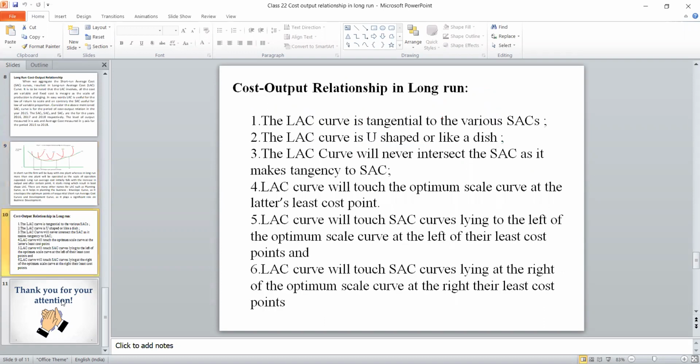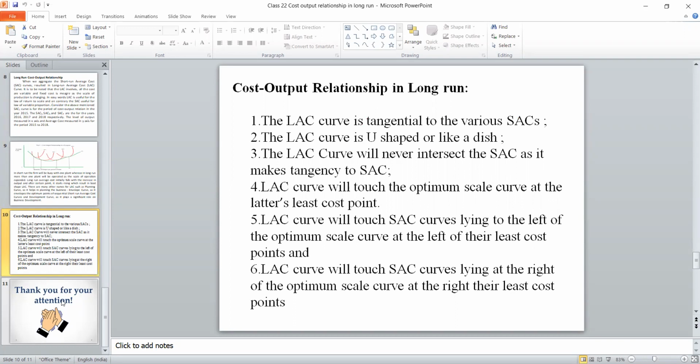So what are the implications? After drawing this particular diagram, you have to write these 6 lines. It is very important. It's a confirmed sequence. You can score all 20 marks. How to write? First, you should write what is cost output relation. You have to write the formula of average, then AFC, ATC, and that particular ATC is nothing but SAC. And for SAC, we have to combine and draw the diagram. Then finally, you should write these 6 lines. Out of 20 marks, 10 marks are for these 6 lines only.